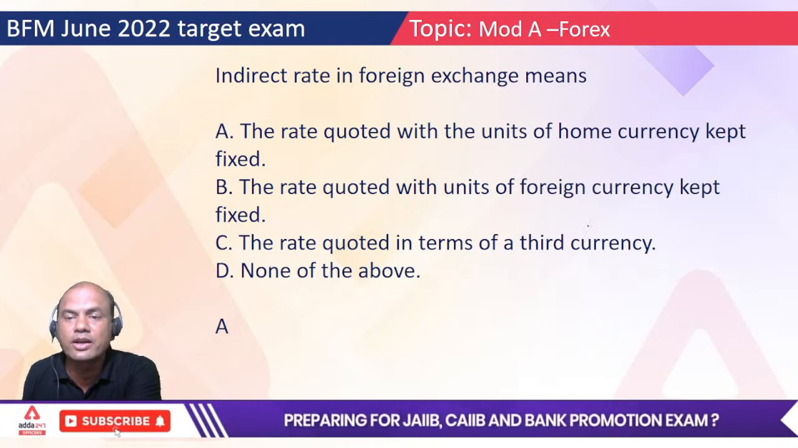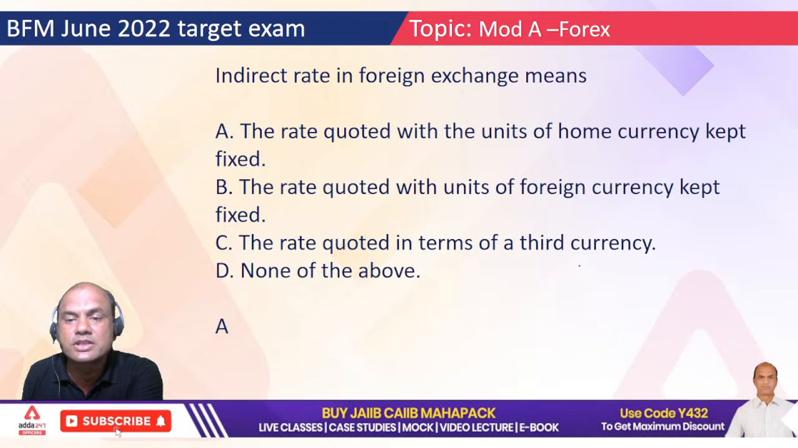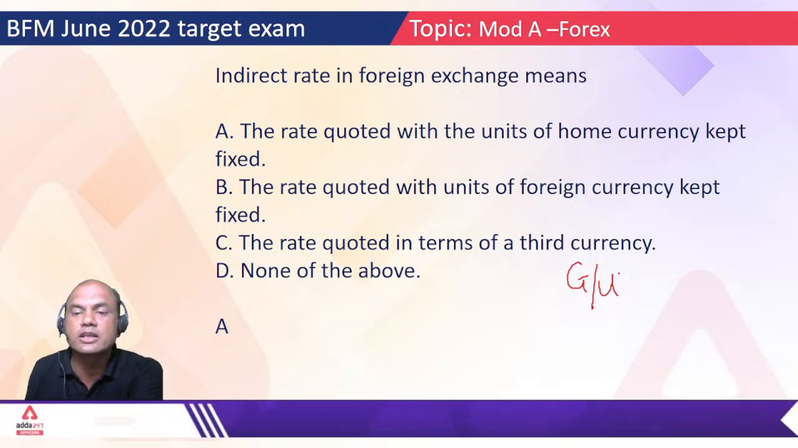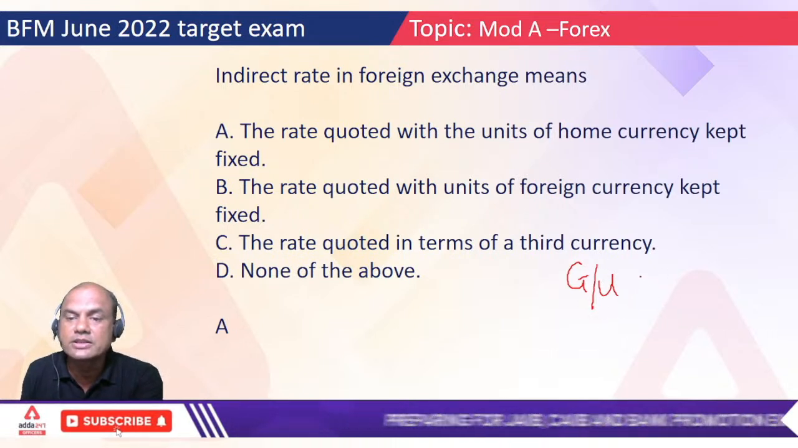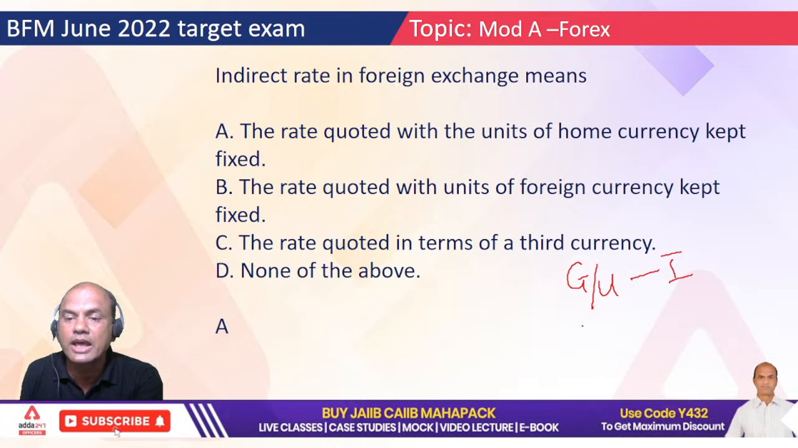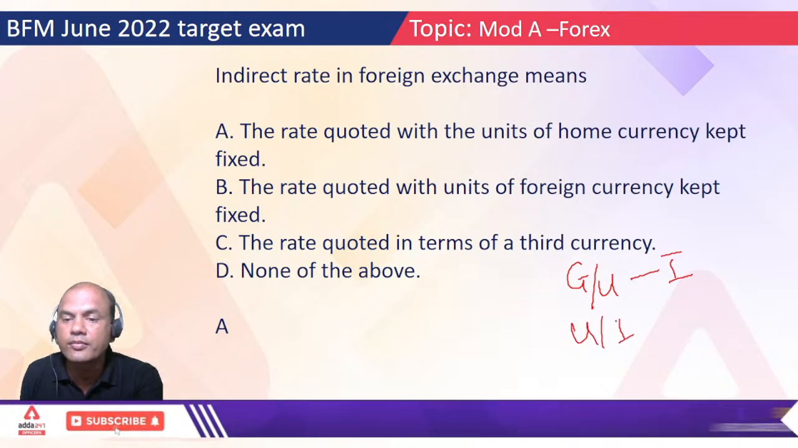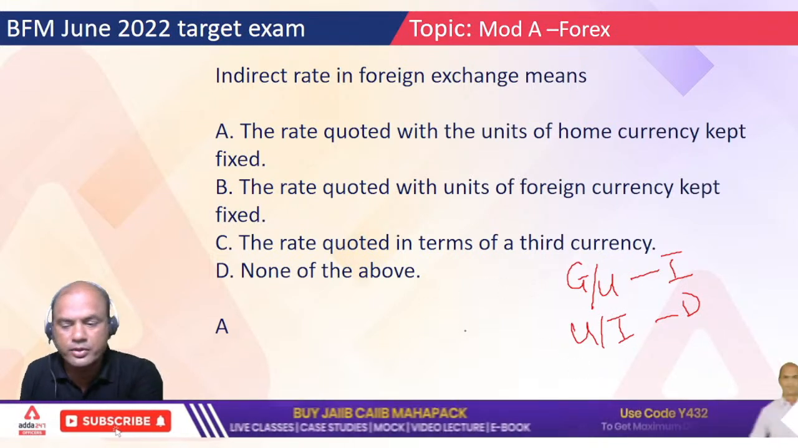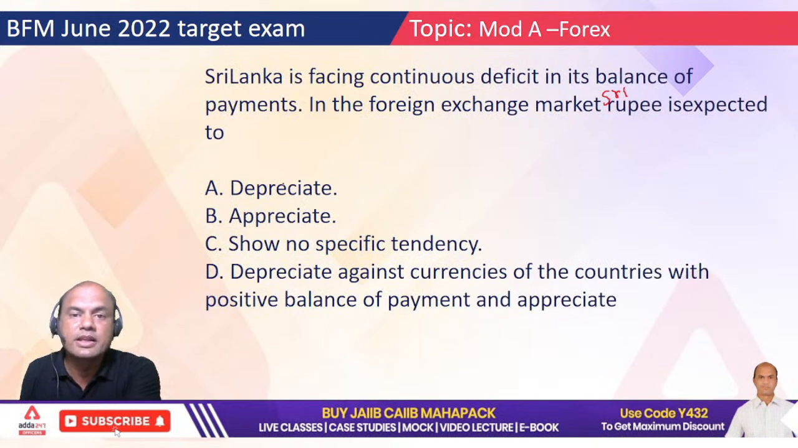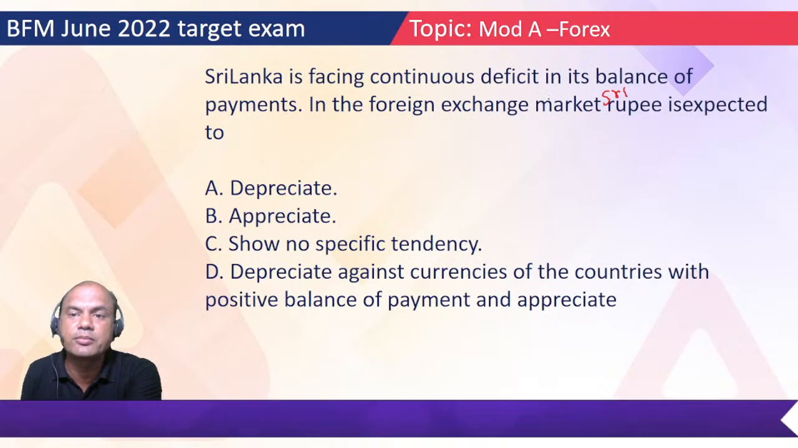Just now we saw it. How is the indirect rate given over here? Just now the example which we saw, GBP to USD, right? Home currency is kept constant and dollar is made moving, variable. So this is indirect. And what was direct? USD to INR. What was this? Direct. Why? Because USD was constant and home currency was fluctuating. Got this point?